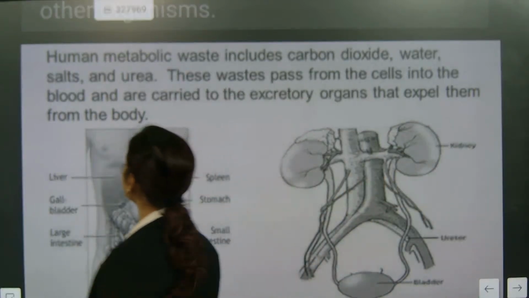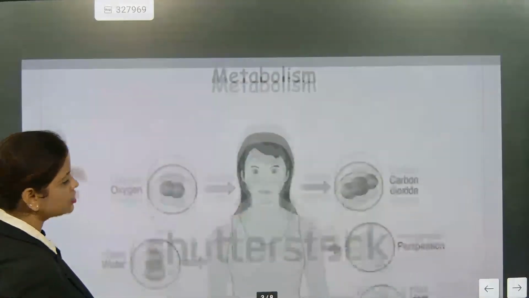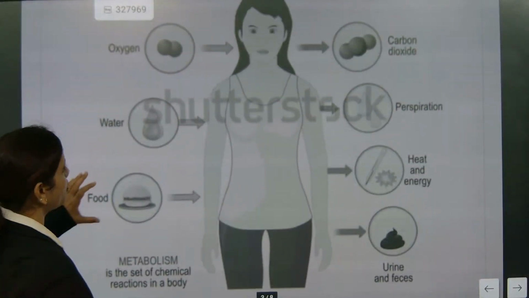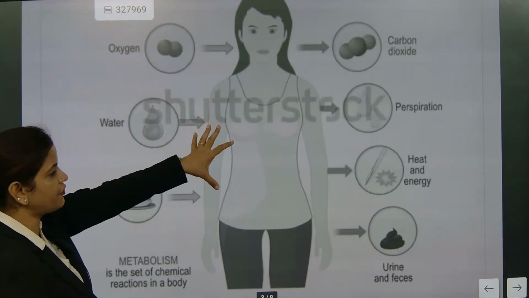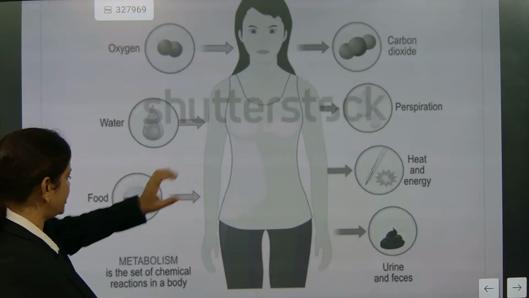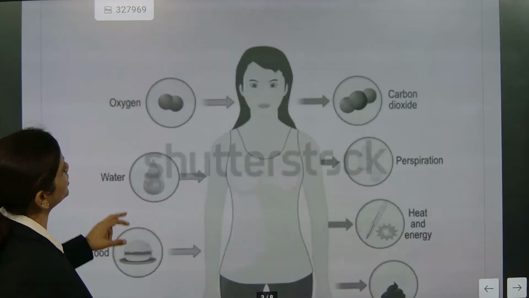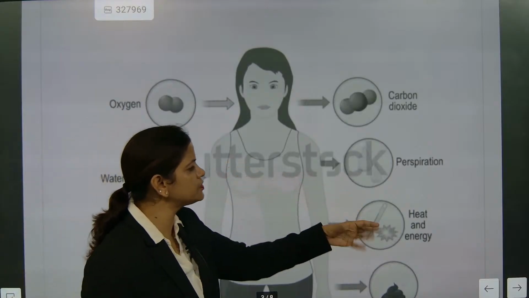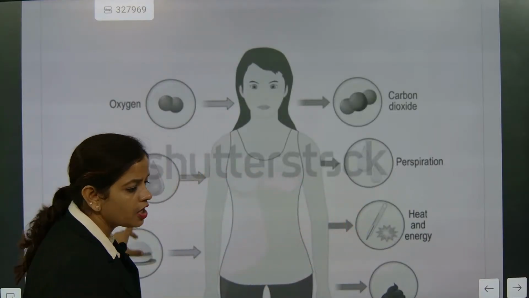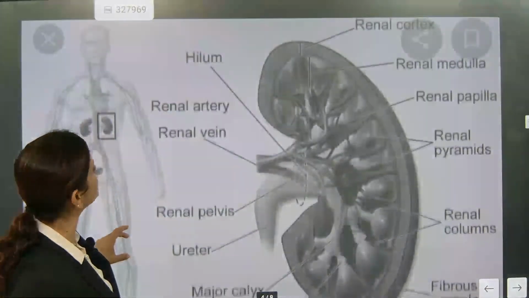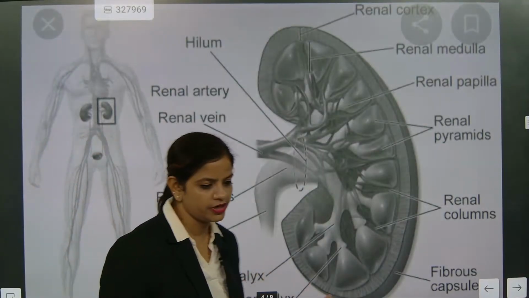So the excretory organs we have already understood. Now look at metabolism. What metabolism activities are there? Food intake, digestion of food, water, oxygen, carbon dioxide, perspiration, all are coming. Understood or not? Now we go to the second part. This is most important.